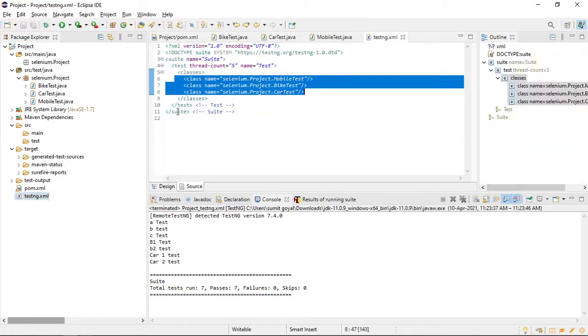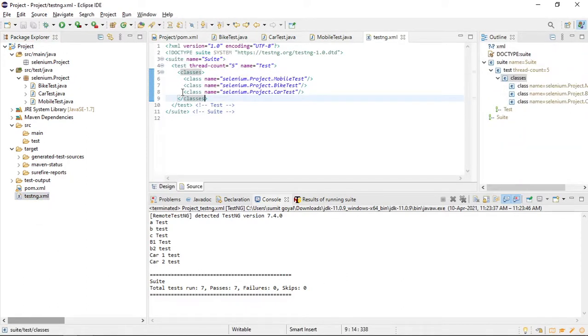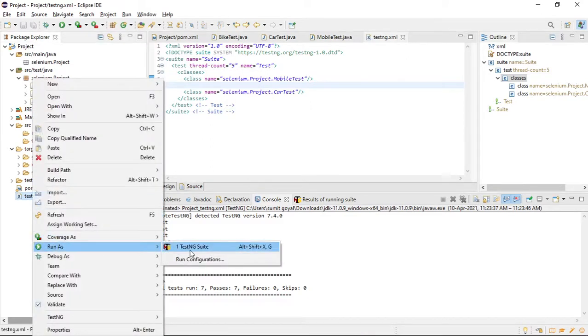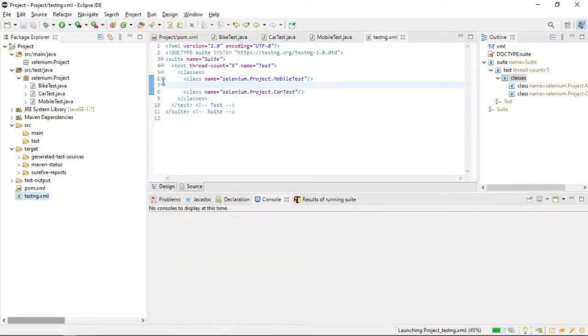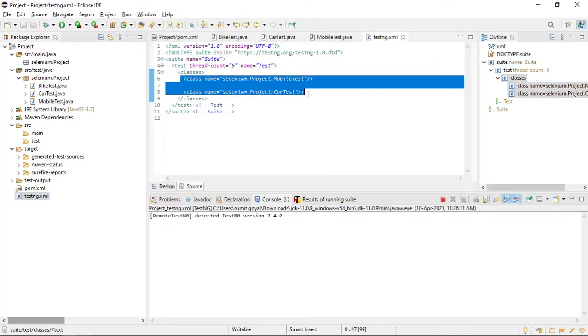And just suppose I remove this one, save the file, and again try to run the testng.xml. Right click, run as TestNG suite. This time we are having 2 classes, so it will run only 2 classes. Let us see what the output is.